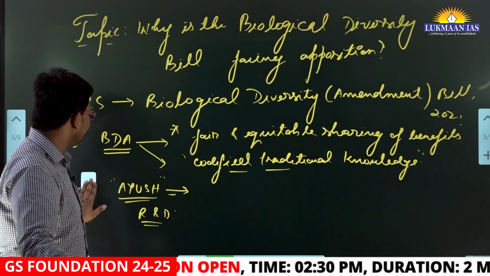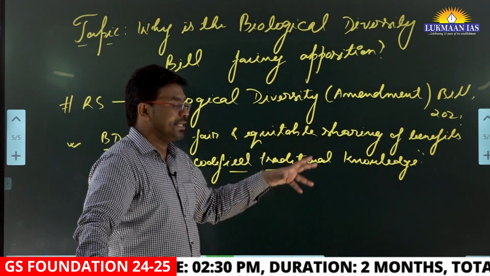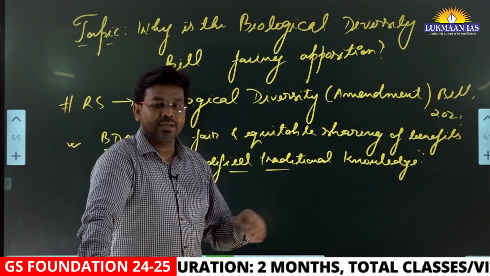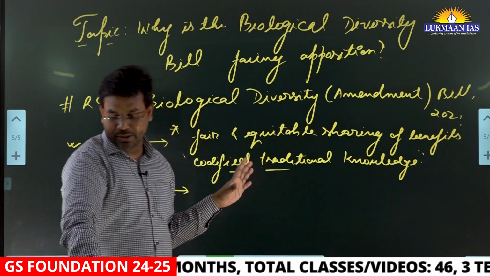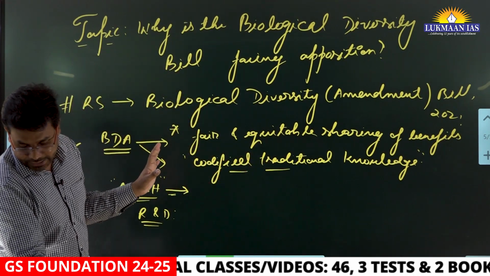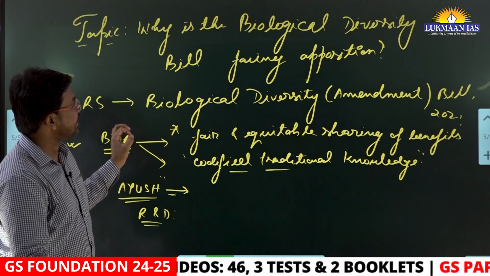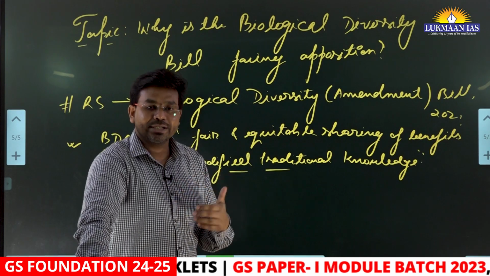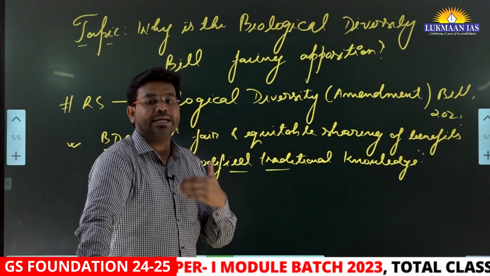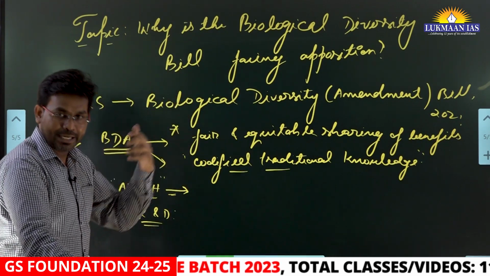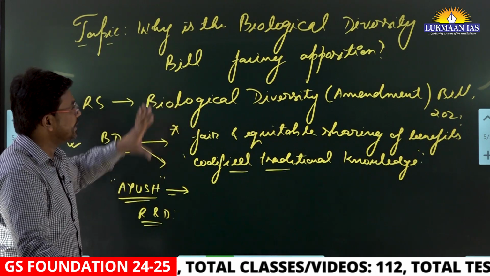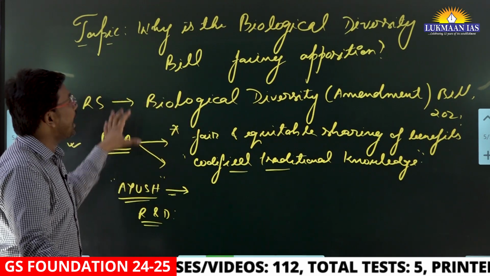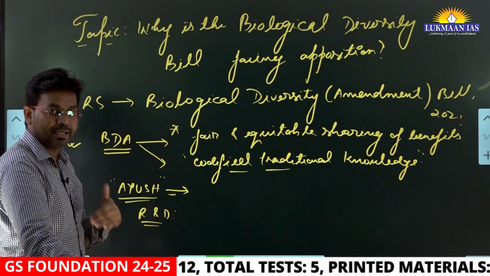The other thing is that it talks about codified traditional knowledge. They exempt the codified traditional knowledge from this particular thing. That's why it has been in the news. People are saying that access and benefit sharing is an internationally recognized practice, and India has adopted some international practice related to this, and this should be made a part of the bill itself and should not be amended.